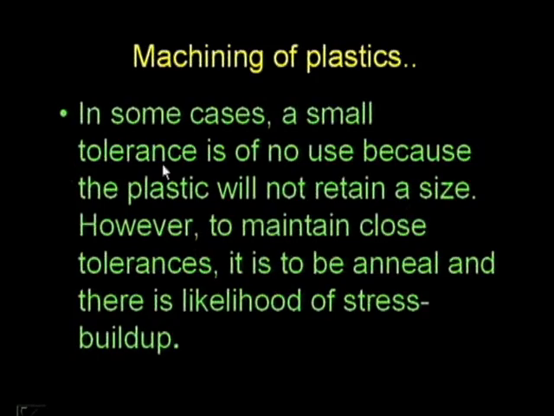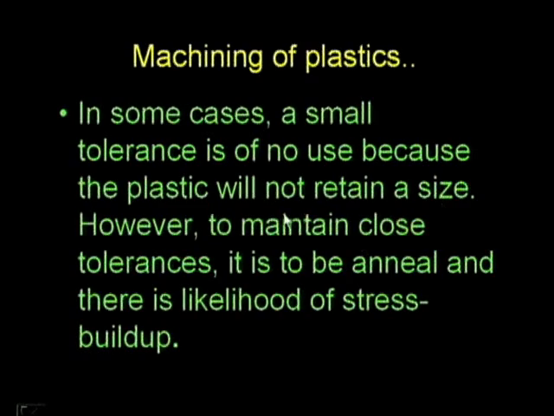Now in some cases a small tolerance is of no use, because the plastics will not retain a size. However, to maintain closer tolerances, it is to be annealed, and there is likelihood of a stress build up. So what did we say in the previous cases? The allowance may not be possible because of a high heat rate. If we keep more extra time, plastic changes its shape or it may deflect. So to avoid that, we are going for annealing. So instead of giving some allowance, we are making that process into annealing, which comes under the heat treatment process.